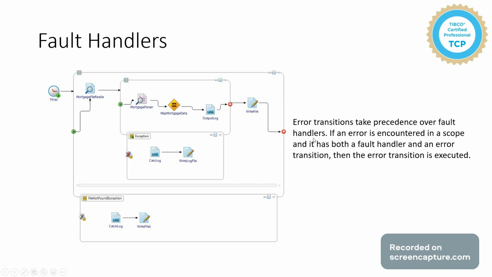Another point to be noted is that error transitions take precedence over the fault handlers. So if an error occurred in a scope, and it has a fault handler and an error transition, then the error transition is executed.